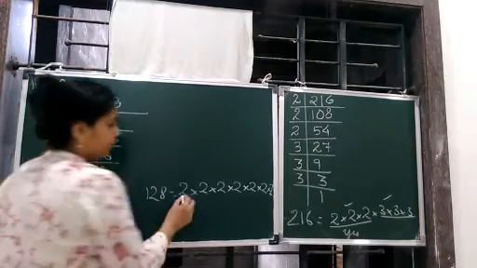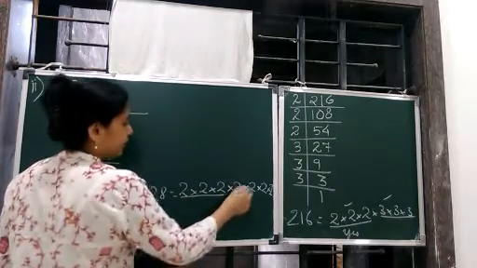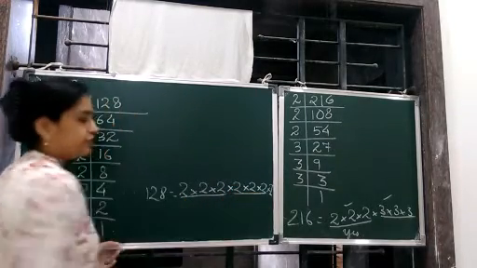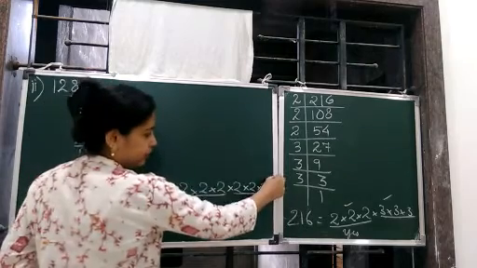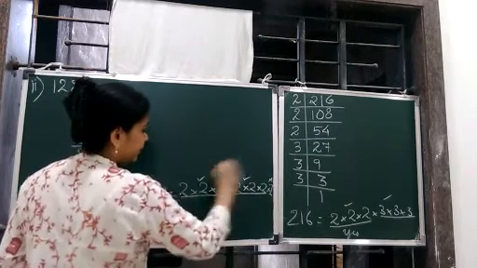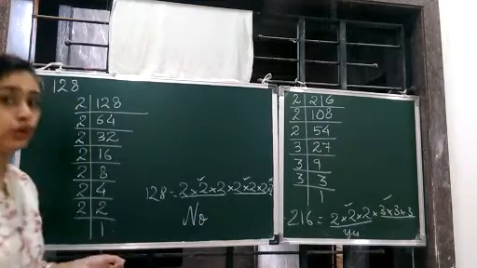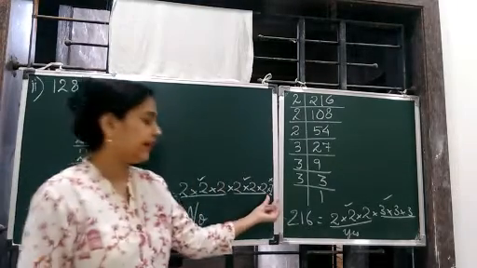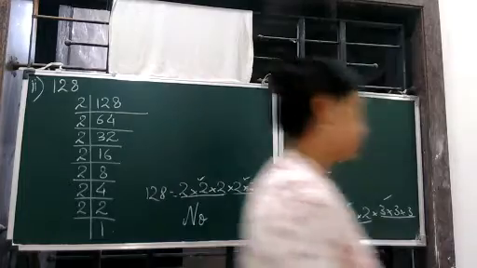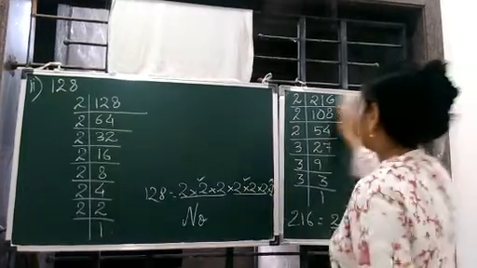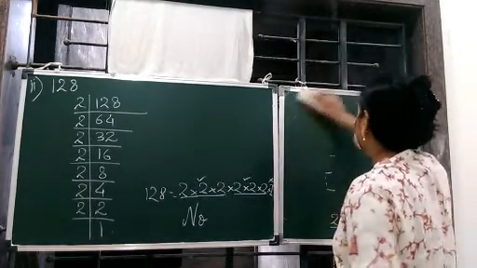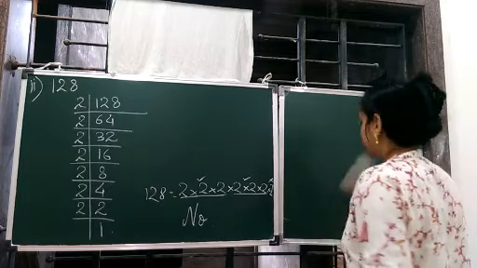Now we pair out. Pair for 3, 3. 1 pair, 2 pair. Any number is left out? Yes. This 2 is left out. This has a pair, this has a pair, this doesn't have a pair. So answer should be what? Answer will be no, because we don't get the complete pairs for all the factors.